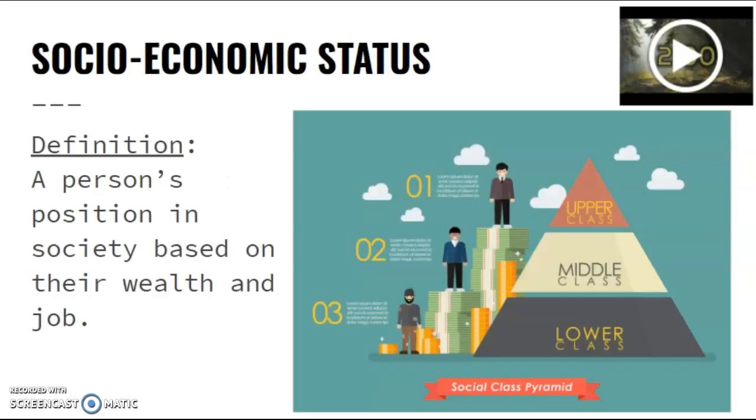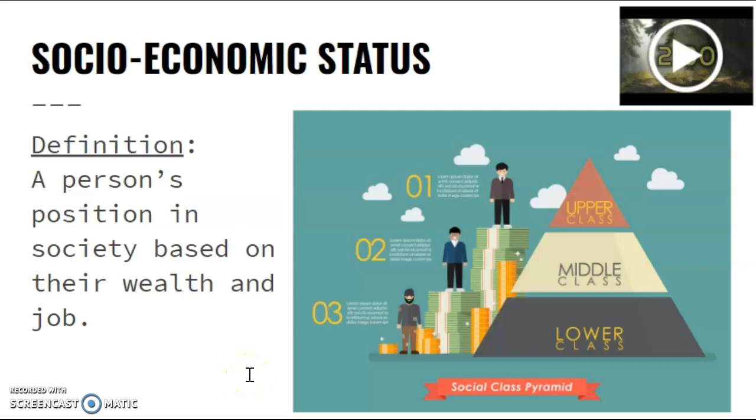There is socioeconomic status, which has a lot to do with poverty, but also the other ranges. So it is a person's position in society based on their wealth and jobs. What that kind of means is, you have the rich people, they're usually called the upper class. You have the middle class, which is you're not rich, but you're a little bit more well off. And then you have lower class, which is people living in poverty or people who have much less to get by. So their position in society, it's kind of just how you refer to them.